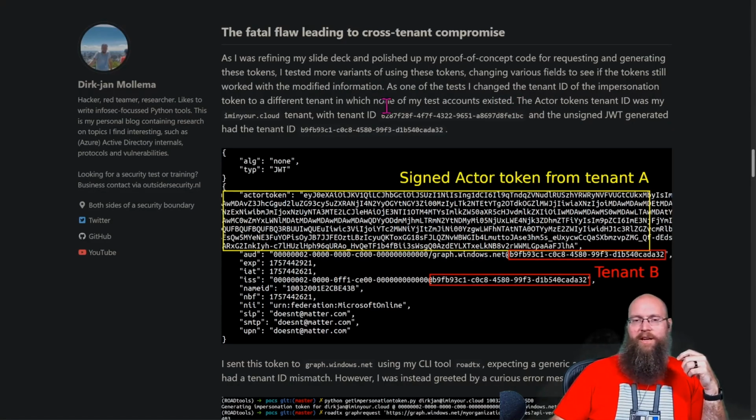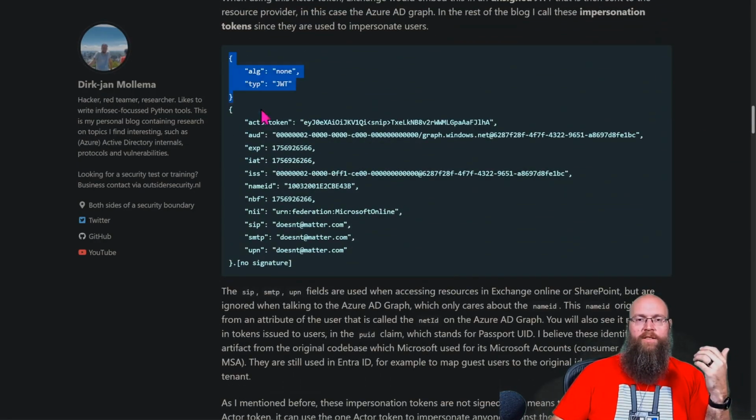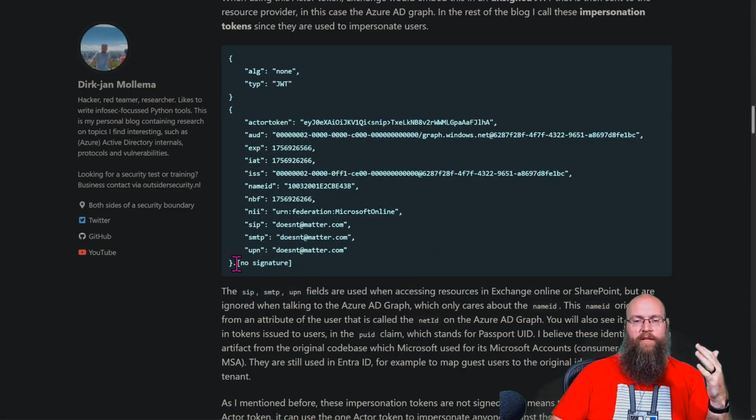The actor token's tenant ID was my own tenant, and the unsigned JWT generated had the tenant ID of a different one. But if it's unsigned, that doesn't matter. The whole purpose, if you're not familiar with this: an unsigned JWT is bad. The idea for the JWT is the header should tell you what the type is, a JSON web token, and what hashing algorithm was used to secure this. Then all this information is hashed, signed with a key, and appended as the signature.